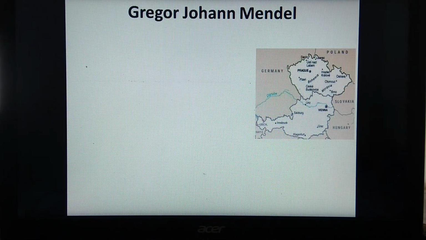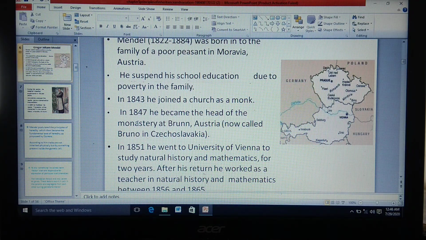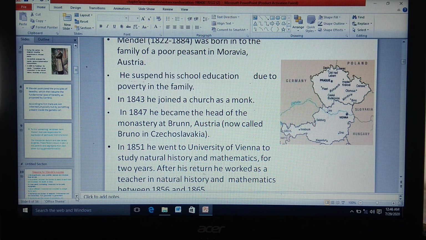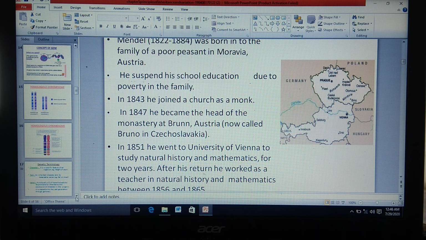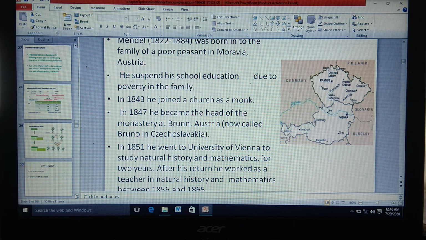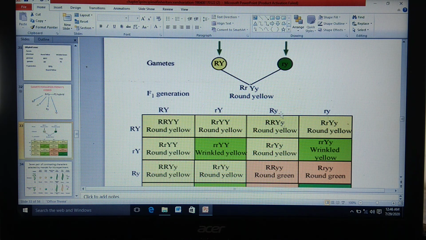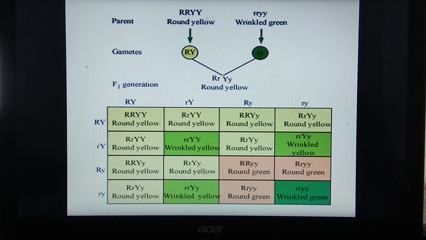In case of dihybrid cross, we studied the definition, that is the cross between two parent plants differing in two pairs of characters. This is the dihybrid cross. Here these are the two plants differing in two pairs of characters.